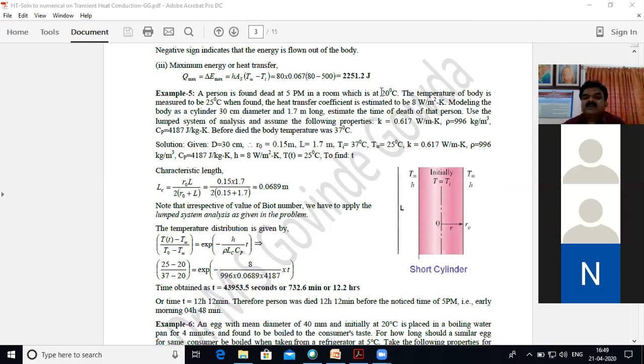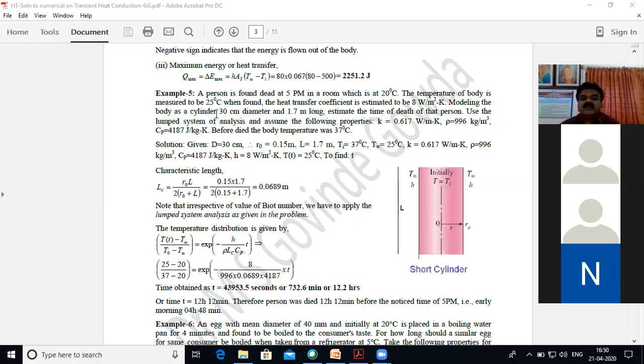Therefore this 20 degree centigrade is the T infinity, remember that. The temperature of the body is measured to be 25 degree when found, that means T of t is 25 degree centigrade. The heat transfer coefficient is given as 8 watt per meter square degree Kelvin.